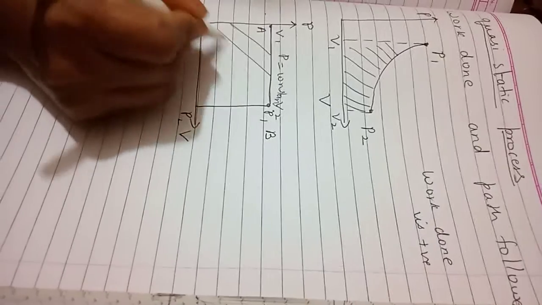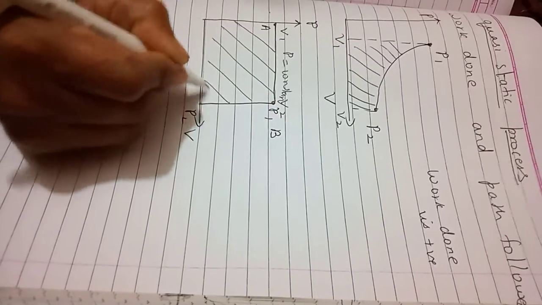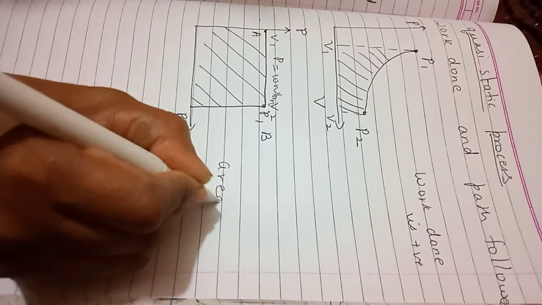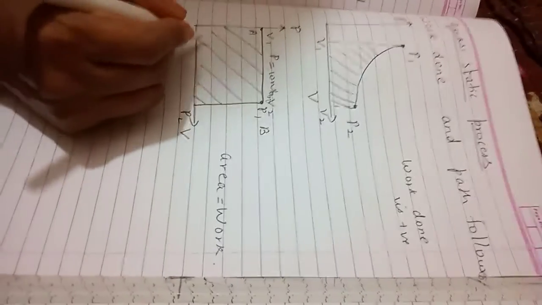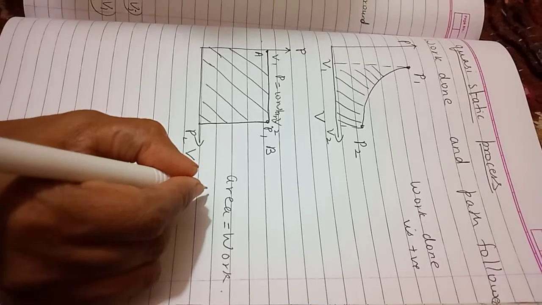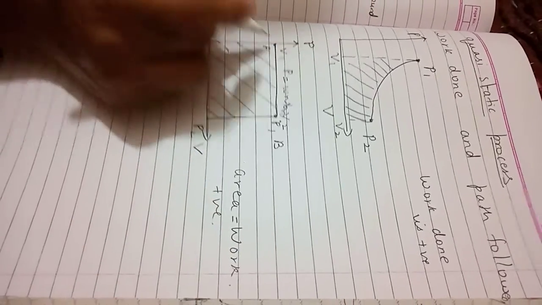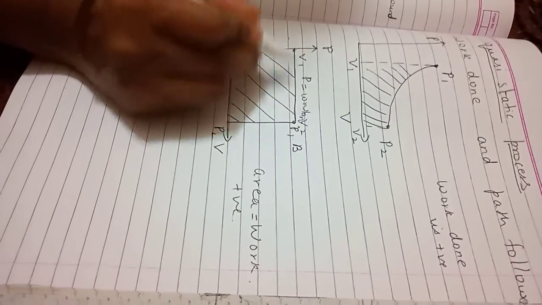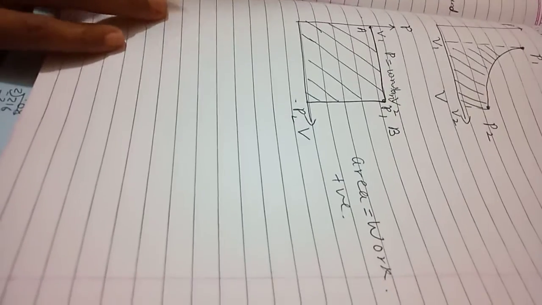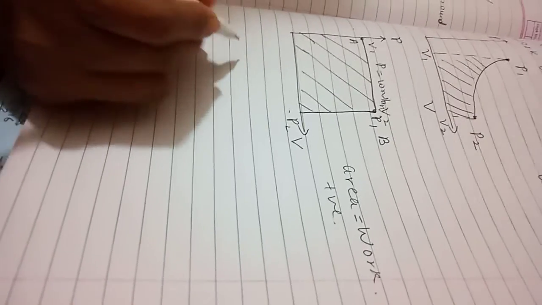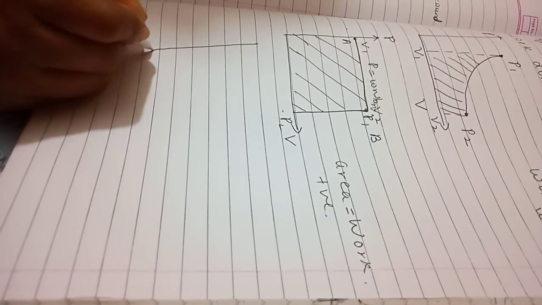Then area under this particular rectangle gives the work done, which is again a positive work. Here what we have done, volume has been increased from V1 to V2, pressure is kept constant initially and then the pressure is suddenly decreased. But here whatever is the area under the curve, is the work done, which is positive. Okay, next graph number 3.